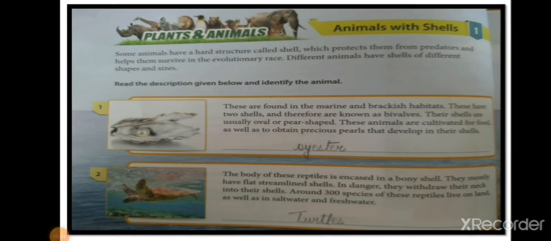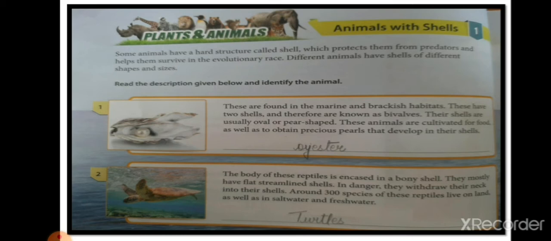Like that, there are various animals that have shells of different shapes and sizes. In this exercise, we are going to learn about those animals that have shells on their body. The very first is found in the marine and brackish habitat. Now what is the meaning of brackish? The meaning of brackish is water that is slightly salty.